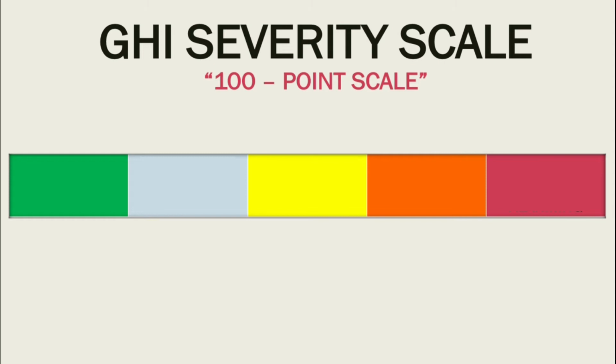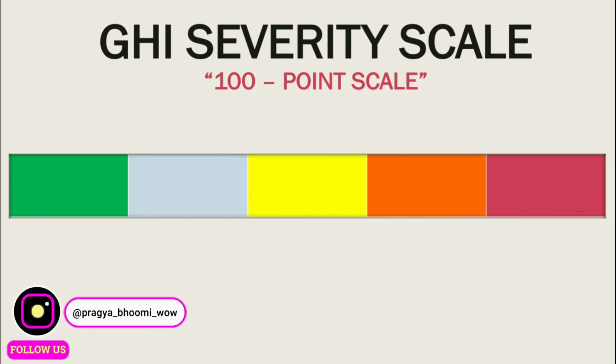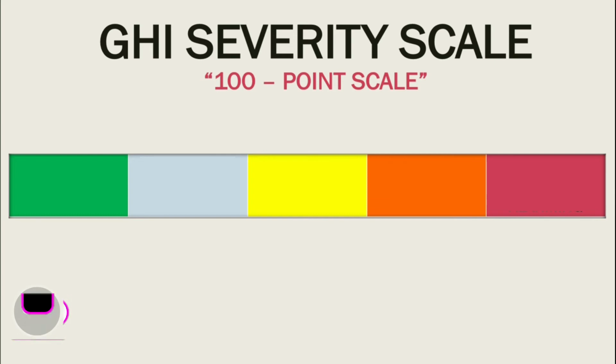As I already told, Global Hunger Index is not only used for measuring hunger, but also for classifying the countries or regions based on their scores, and also gives a warning sign to them to tackle hunger in the coming years. So when we see this GHI scale, if a country is having 0 score, it denotes the country is having 0 hunger, no hunger at all in that country. And if it is having less than or equal to 9.9, it means low levels of hunger. Hunger is there, but it is at a lower rate.